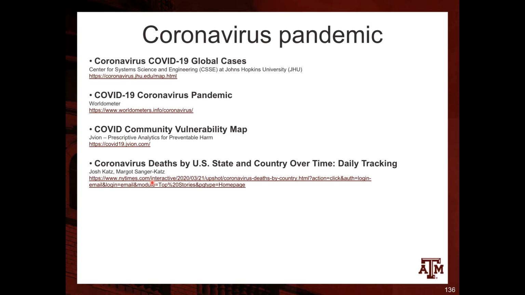And this other article from the New York Times shows the coronavirus deaths by US states and country over time. It's pretty much a daily tracking of that data. So I will show you each one of these websites. But before that, I'm going to go over some other discussions about this topic.